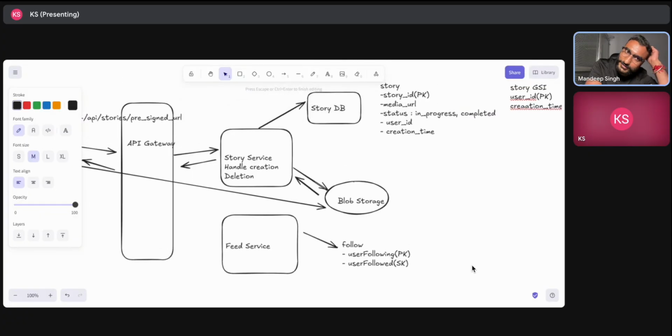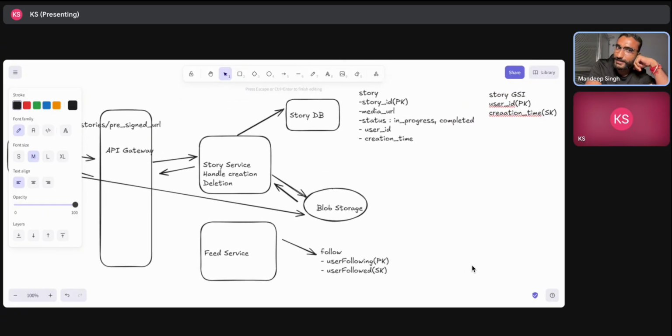Instead of creating a separate GSI, will it make sense to have user ID as a partition key in your main table instead of story ID? In the story table, you are saying, right? Yep. So that way you can directly pull.